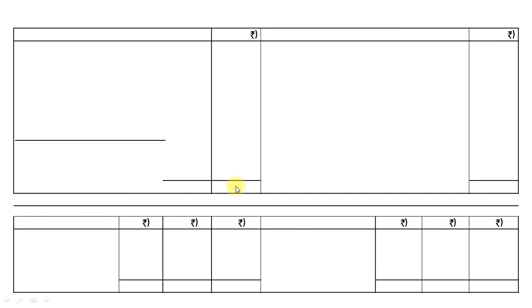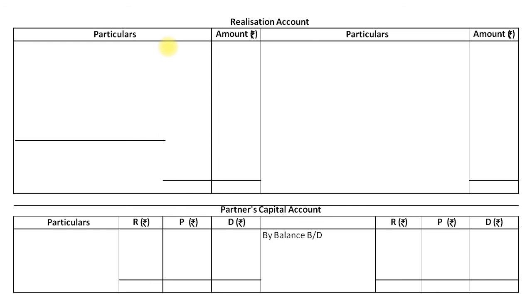Now we will prepare necessary accounts. First is realization account and second is partners capital account. Very first we will take opening balance of partners capital account in their capital account credit side. Then second we will transfer general reserve to partners capital account credit side. Here we are making posting of the entries.